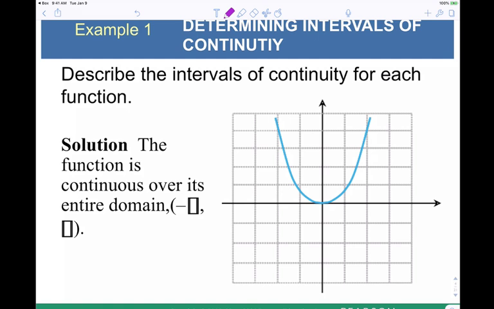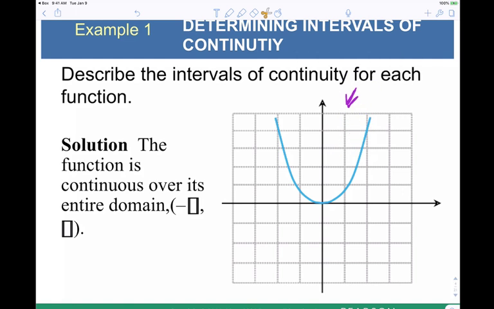Now, what we mean by continuous in this context, give me a color. Orange. That's fine. I heard purple. So now, if we start here on the far left and start tracing the graph, notice we can trace the entire graph without picking our finger or the pencil up. So that's what we mean by continuous. When you can trace a graph without picking up the pencil and get to all the points, that's continuous. But if there are any gaps, breaks, holes, anything like that, then it's not continuous.